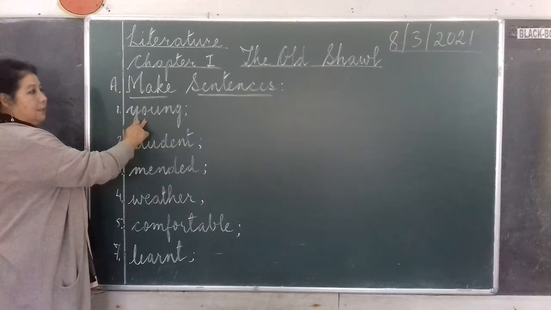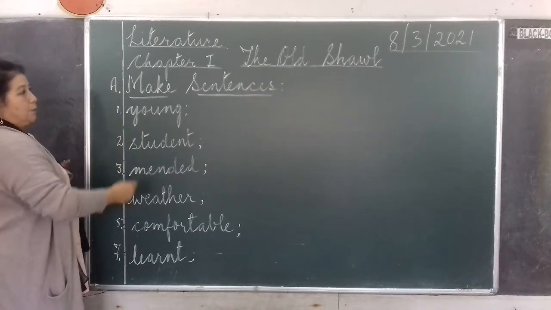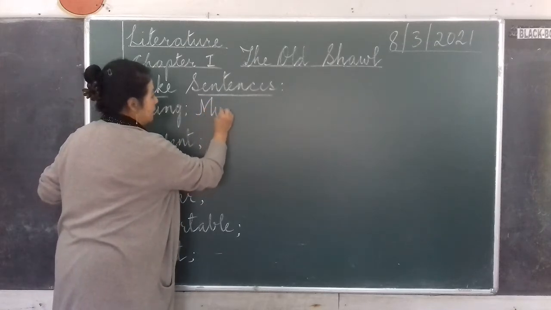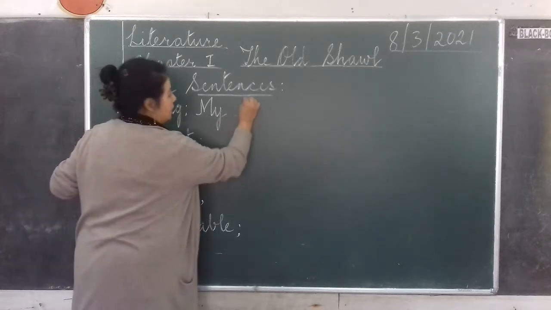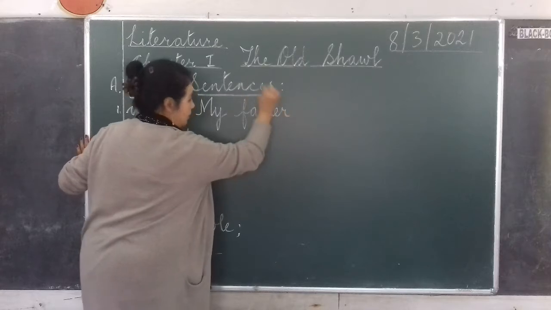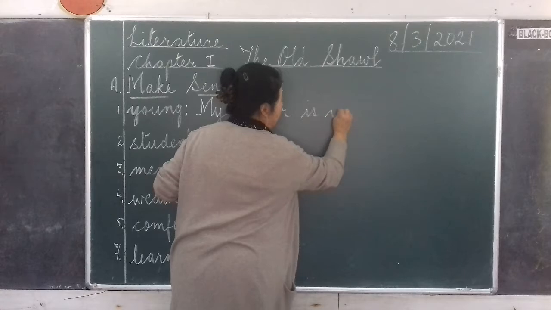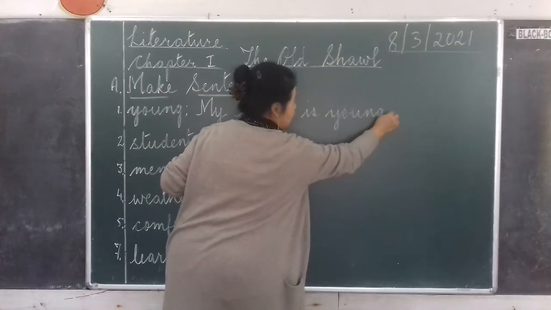So young. This is the opposite of old, young. So you can just write, my, capital M, Y, my father, F-A-T-H-E-R, father, is young, Y-O-U-N-G, young, full stop.